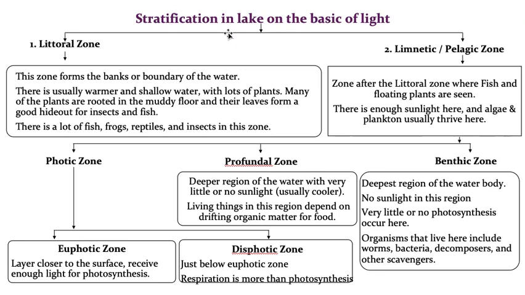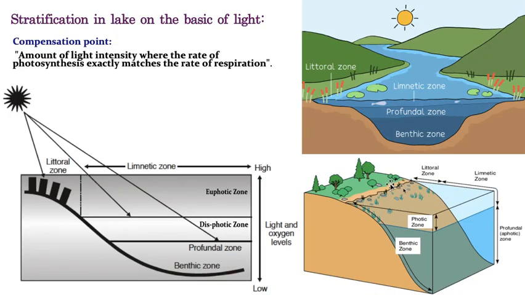Now, stratification of a lake on the basis of light. On the basis of light, the water bodies can be differentiated into two zones. The first one is the littoral zone and the next one is the limnetic or pelagic zone. Littoral zone means, I will show you the upper diagram so that you can clearly observe it. Now, this is a lake. Let us consider this is all water. This is the bank or shore of this particular lake. So this particular region, the bank of the lake, is called the littoral zone.